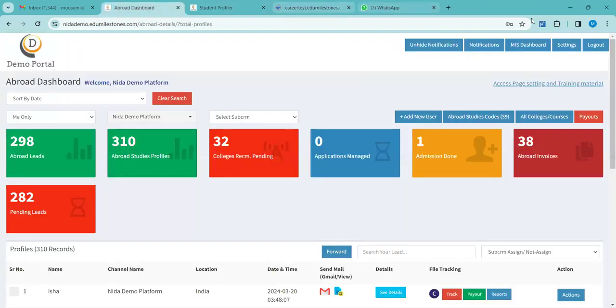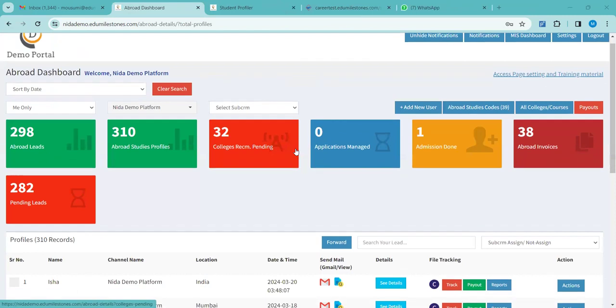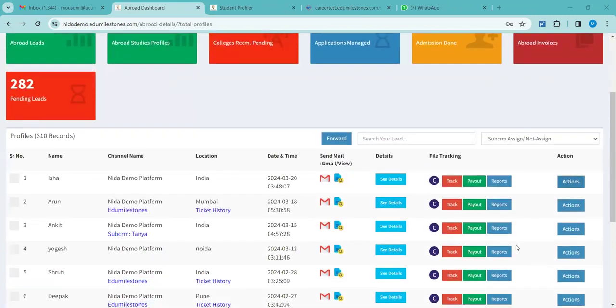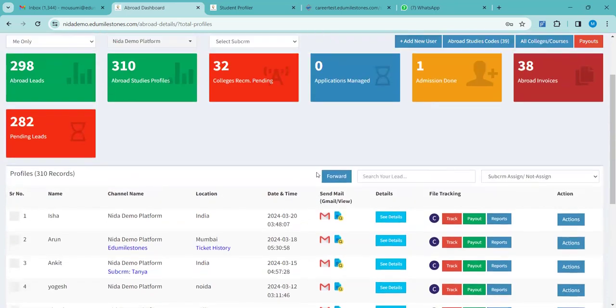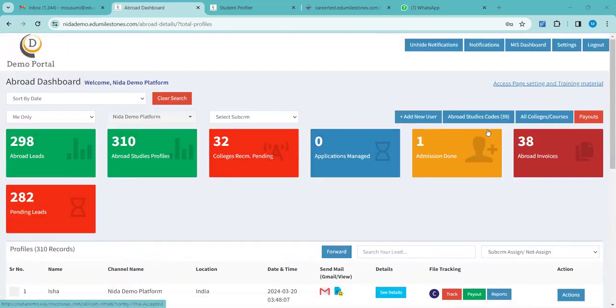So now let me go back to the CRM. Until here, is everything clear? Yes. Okay. So from the actions tab, I have touched everything that is required for your access. If we give a sub CRM, what will the dashboard look like? Yeah, I will show you that. Let me complete this part first. Sub CRM is the last part of the session, and I will be going there.